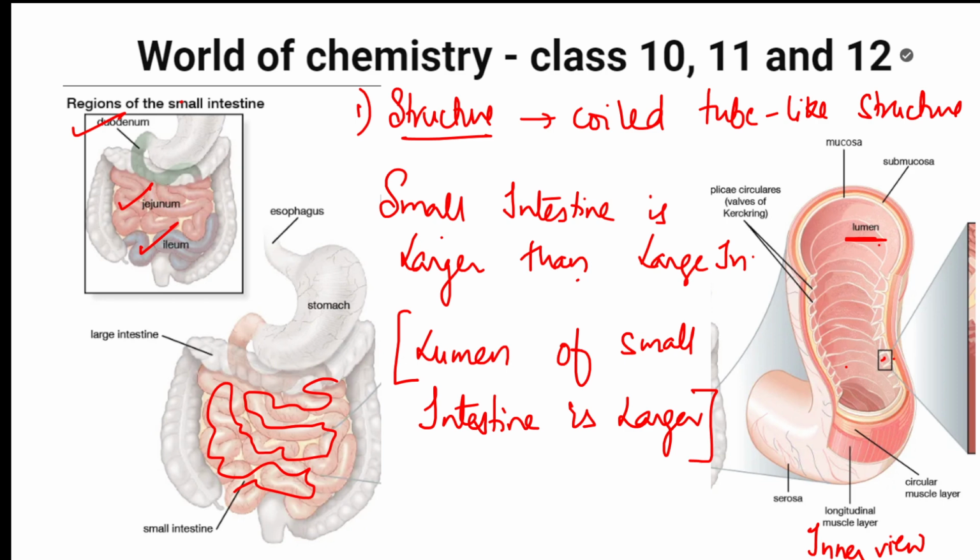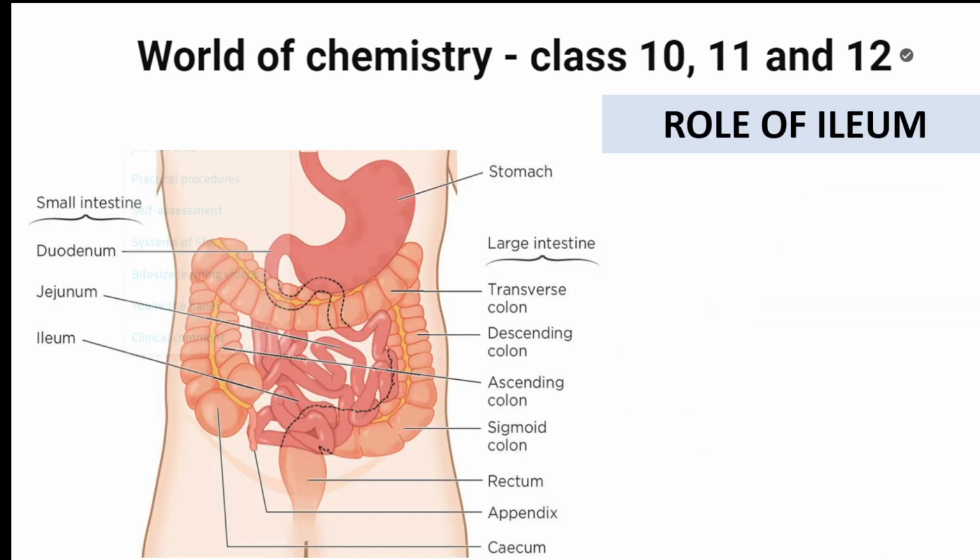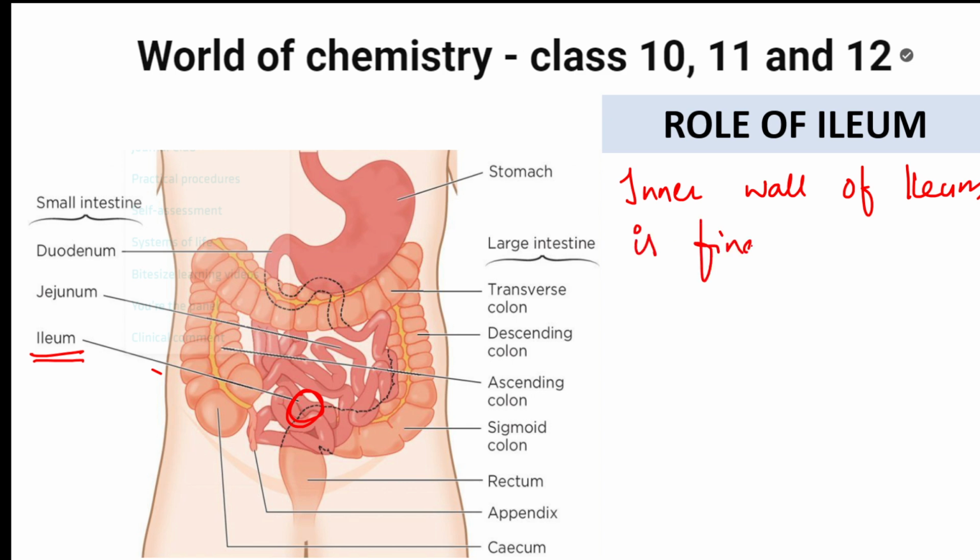Now, this particular inner wall of ileum, when I open the inner wall of ileum, just see this part. So, just see this structure, they ask you a question. What is the role of ileum? Where is the ileum? Ileum is the last part. See here. This is your ileum. When I open the inner structure of this ileum, the inner wall of ileum is finger-like. Finger-like structure. Okay.